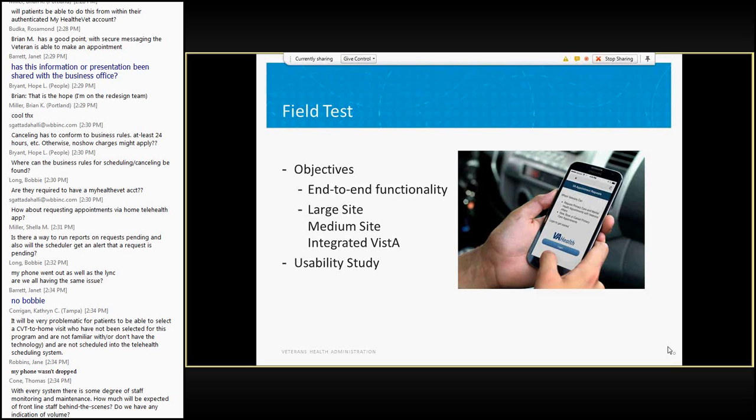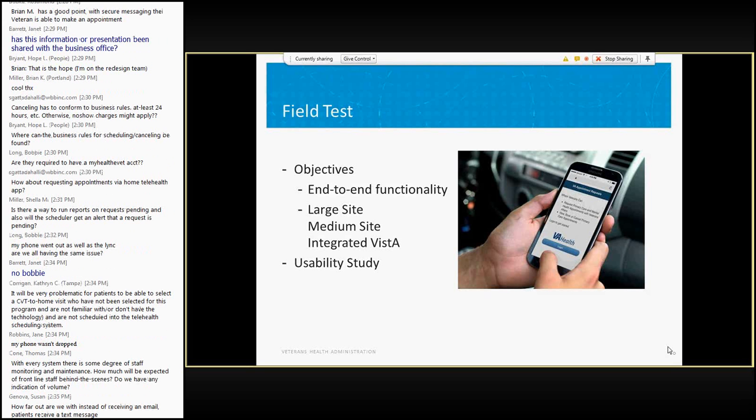The determination was that veterans can only have one appointment currently scheduled through the application with primary care or mental health, and the application will warn them if they try to schedule another appointment when they already have one in place, and that's their limit.